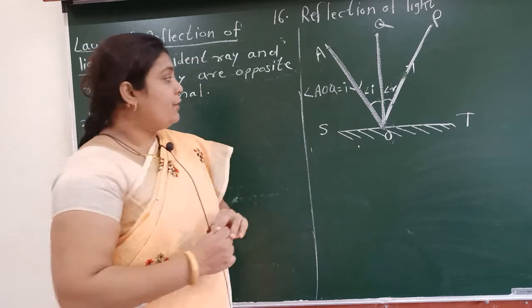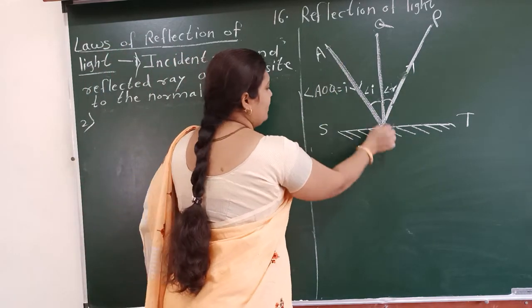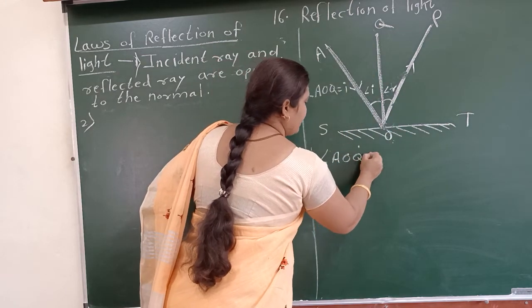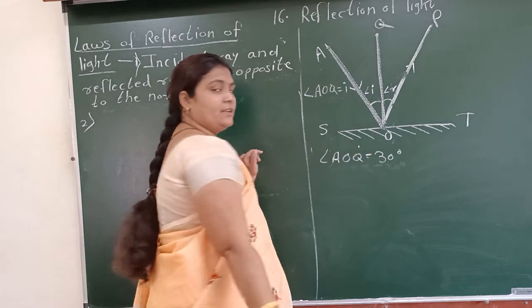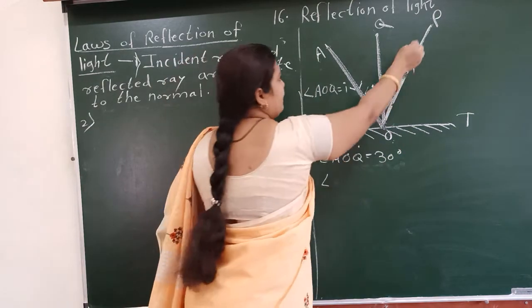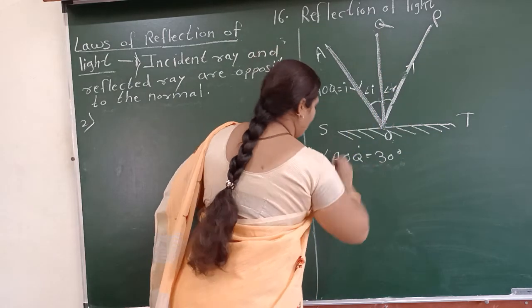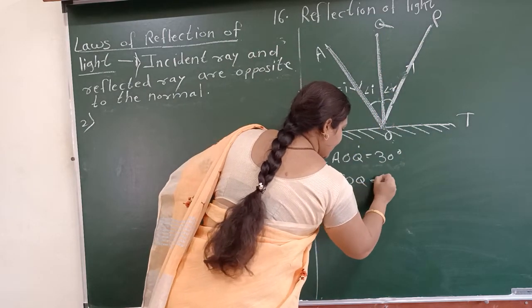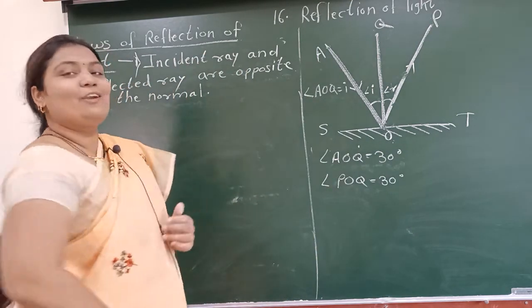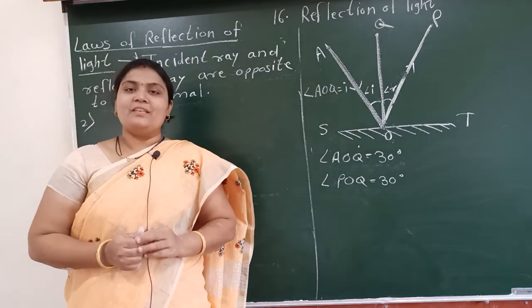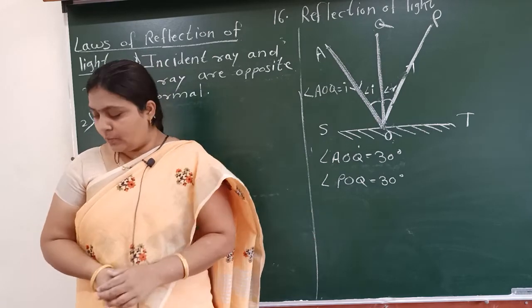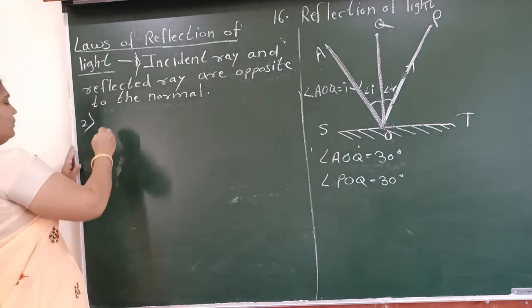Means if the measurement of this angle AOQ is 30 degrees, then angle of reflection, means angle POQ, is also 30 degrees. Means second law is that angle of incidence is always equal to the angle of reflection. Very good. Now write down.